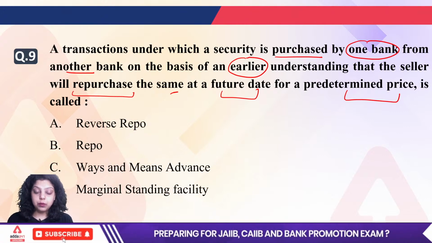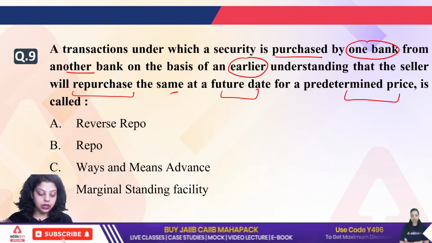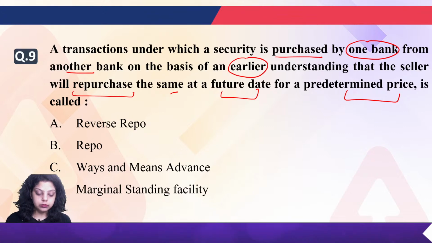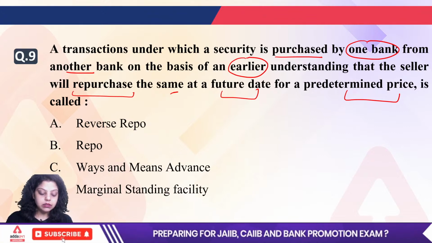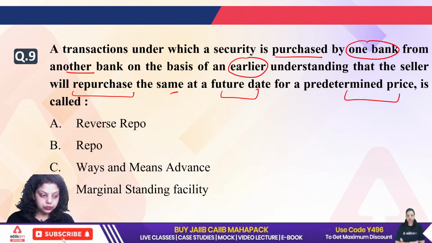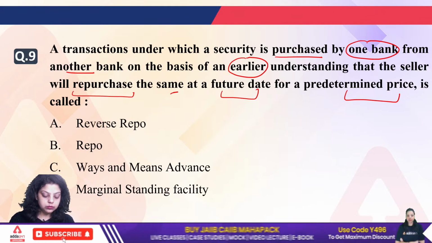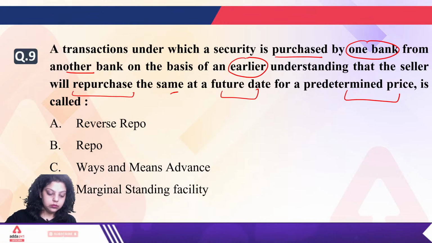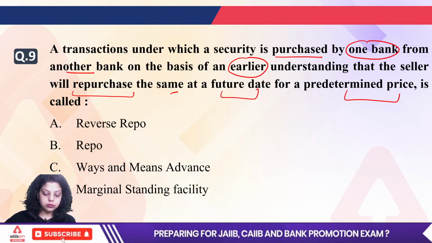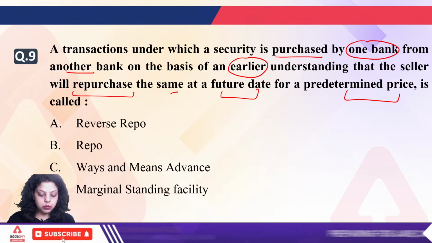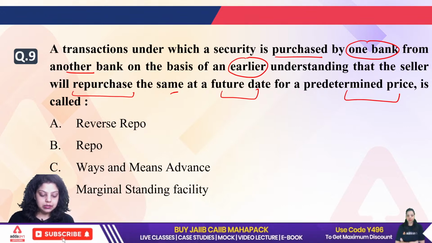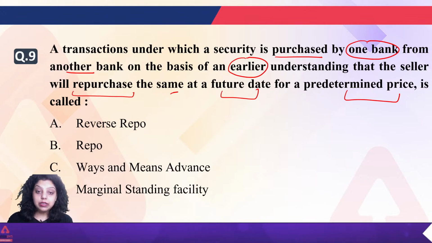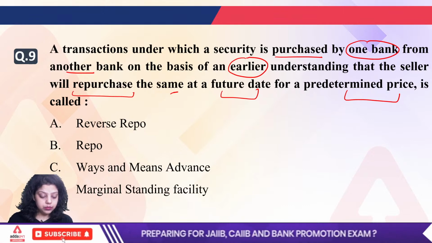Reverse repo, ways and means advances, marginal standing facility. A, B, C or D? What will be the answer for the 9th question? Vinay is saying A, Mohit is saying D, Munni is saying A, Parul is saying D, that is MSF. Okay. Tarak is saying A.